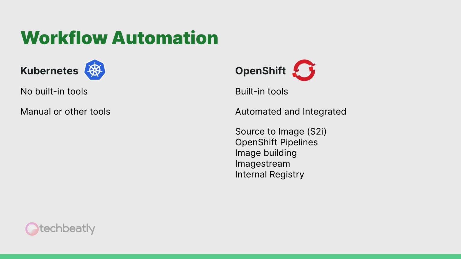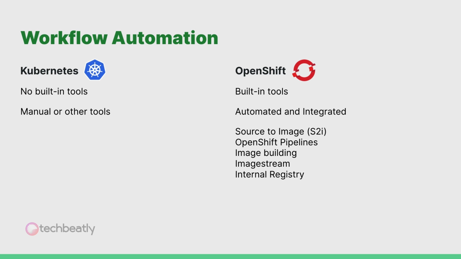On the other hand, OpenShift has inbuilt features and tools to support end-to-end application deployment and lifecycle management. For example, there are pre-created templates available in OpenShift, and you can use those for spinning up an application very quickly.